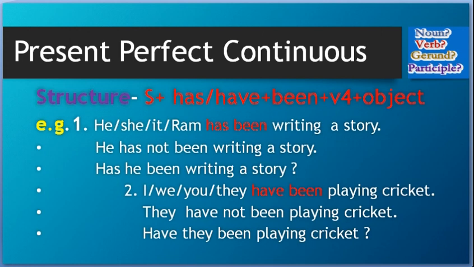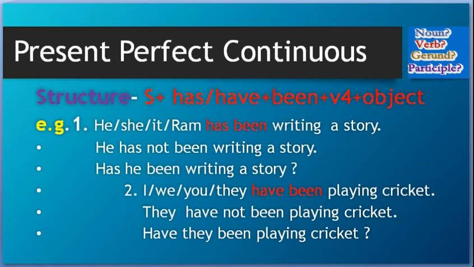Okay. But if the sentence is in continuous tense, like they are playing cricket, the passive will be cricket is being played by them. So there, instead of ing in the verb, we use being, and here it is B-E-E-N, been. So in active voice we always use been, and if it is B-E-I-N-G, that means it is passive form. And we make the question by putting have in the beginning. Have they been playing cricket?